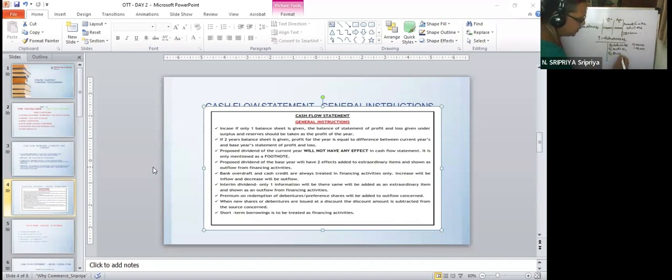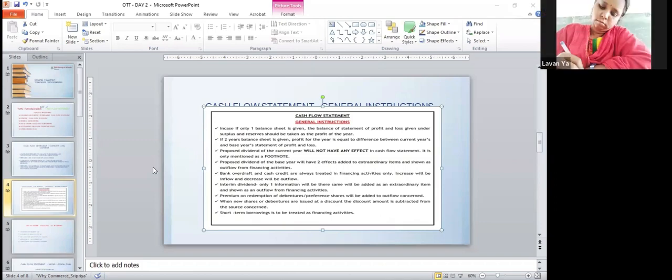By bank 1 lakh. Fine. To balance carried down 7 lakhs. So the balancing figure will be to bank, balancing figure 5 lakhs.